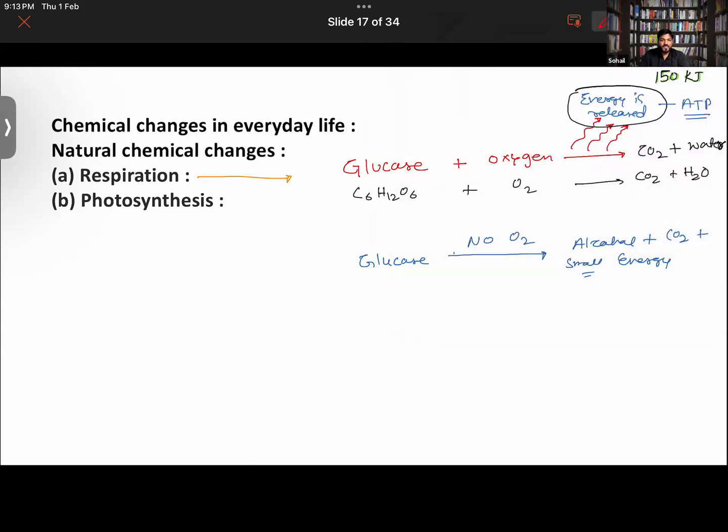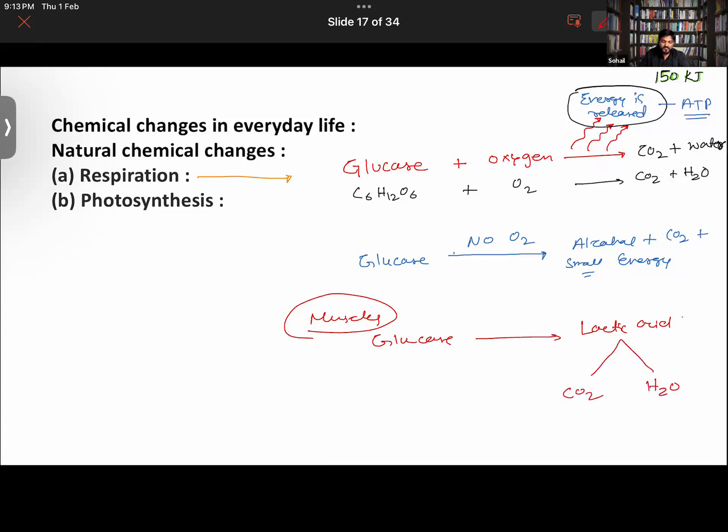Anaerobic respiration can happen inside our body also. If it happens in the muscles, lactic acid is formed. The same thing is happening here; the only difference is that here lactic acid is formed, and with proper massage, if warm water is poured over that area or a warm massage is done, it will further break down into carbon dioxide and H2O.